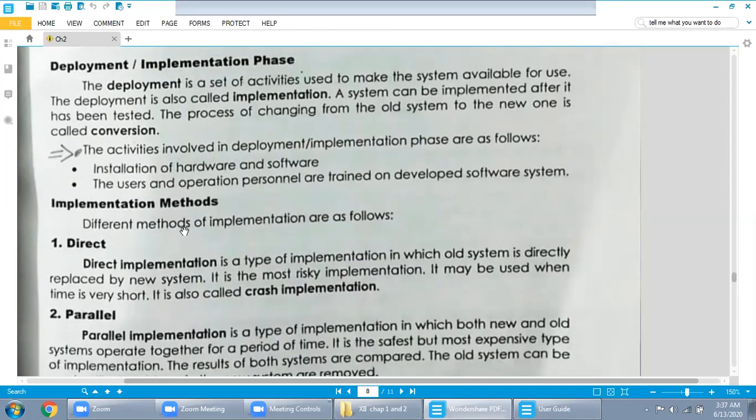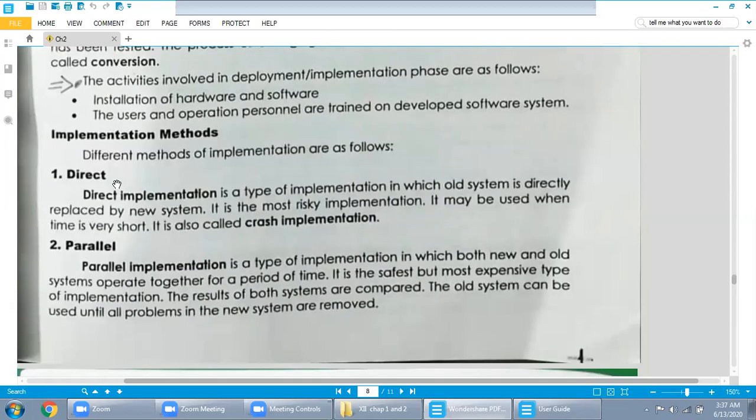Implementation methods. Different methods of implementation are as follows. Direct implementation and parallel implementation. Direct implementation is a method of implementation in which the old system is directly replaced by the new system. It means that you go to that organization and tell them, your old system is finished. Don't use the old system. Now your new system is developed, so you will use the new system. So this is called the direct implementation.